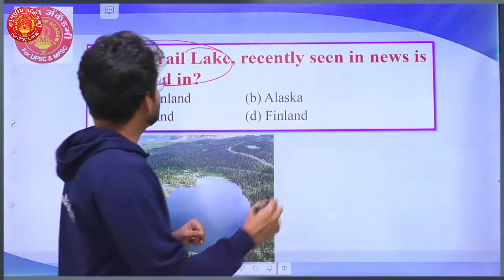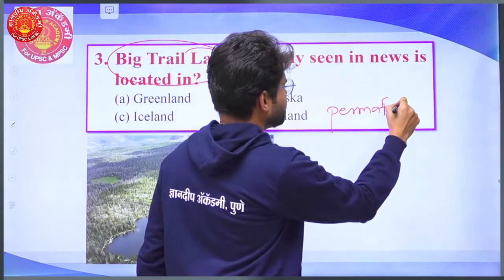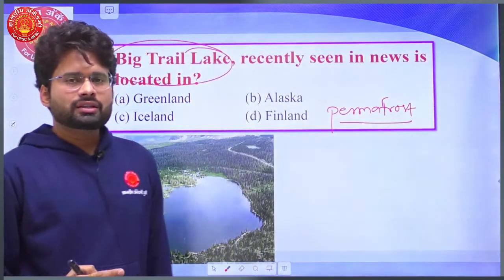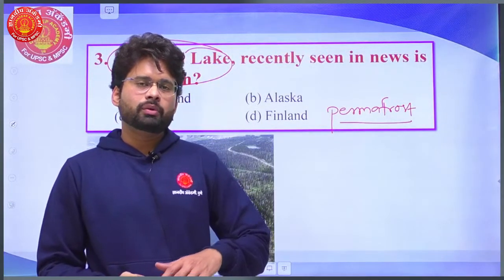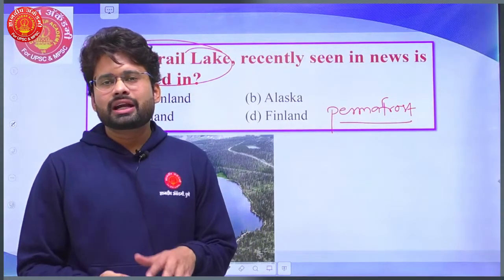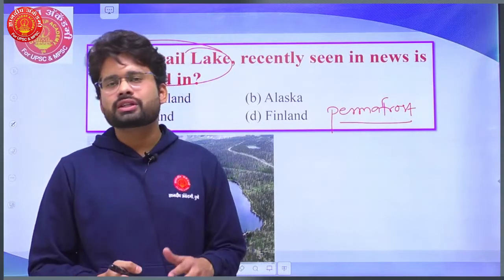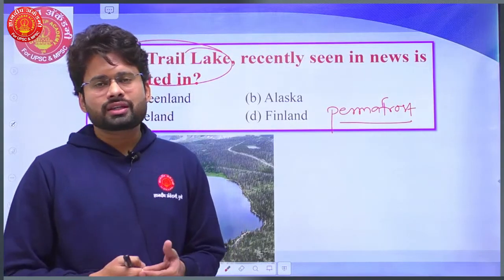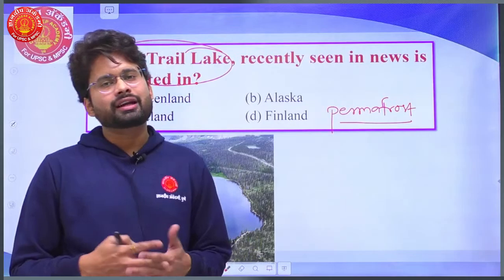Basically the keyword here is permafrost. What do you mean by permafrost? Permafrost is the water content just below the ground level, a couple of meters below, where the ice structure is permanently frozen, for centuries and centuries. And thawing of that permafrost is a concerning thing because of ongoing global warming and climate change.